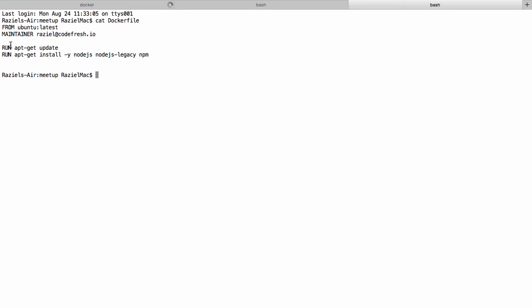Now, one more thing that it's good to keep in mind. The way the caching mechanism works is that the Docker daemon, as it moves from one command to the other, checks if it has this intermediate Docker image, if it has this layer already in the cache. If it doesn't have it, or if this layer has changed, it will rebuild it.